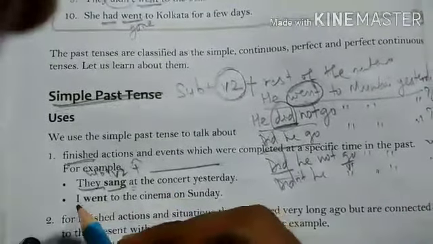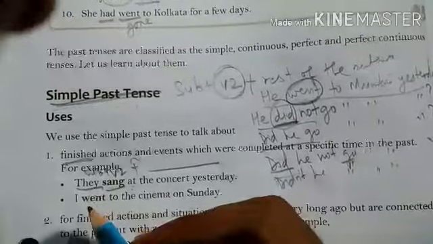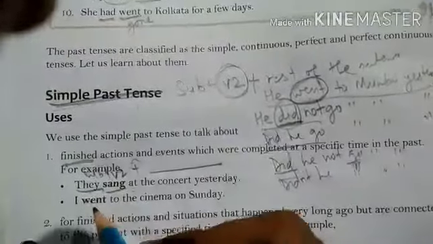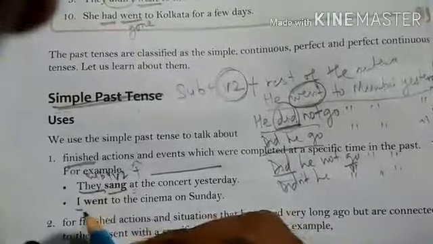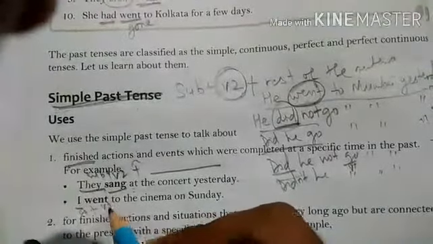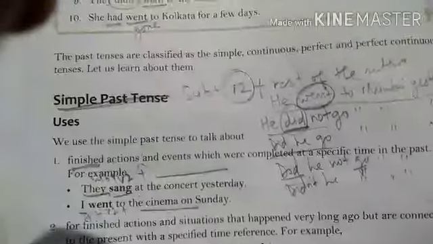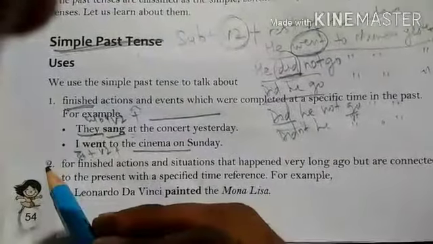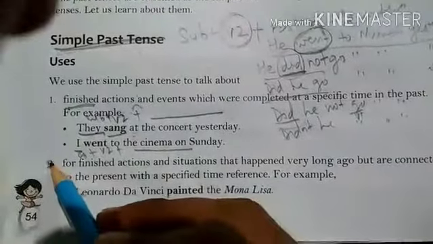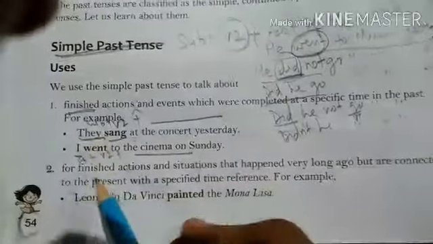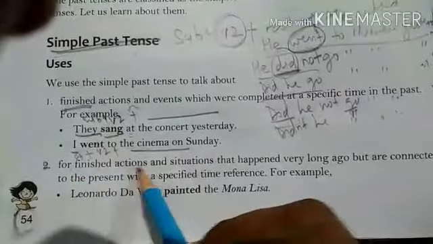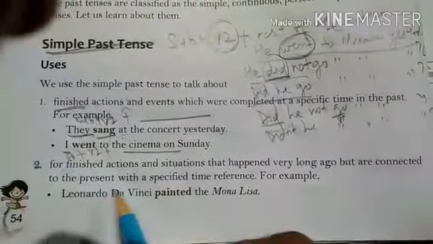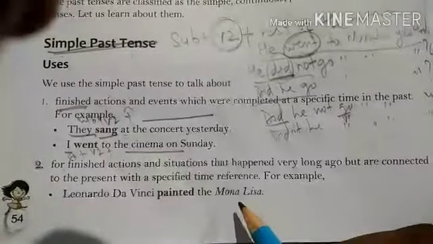Okay. Now I went to cinema on Sunday. So the action of going to cinema has been completed on the last Sunday. So here I, subject plus B2 plus rest of the sentence. Okay. Now another point to understand about the actions that are expressed in simple past tense is for finished actions and situations that happened very long ago but are connected to the present with a specific time reference.